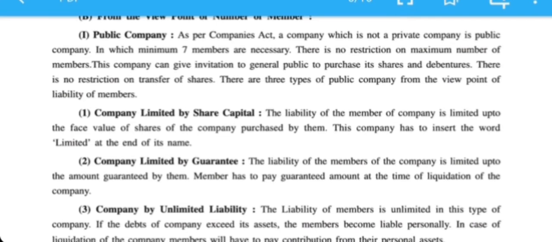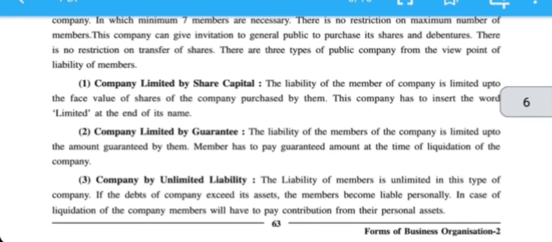Limited by guarantee: liability of the members is limited up to the amount guaranteed by them. For example, you have purchased 500 shares of 10 each, means 5,000. If a guarantee is given, our liability is only half of the share, 2,500.